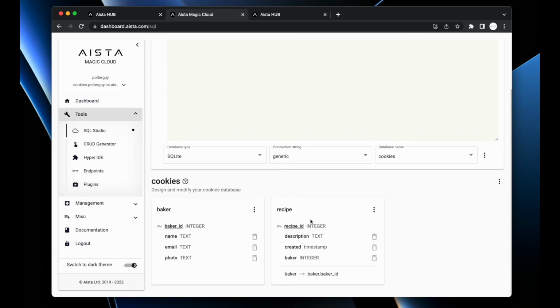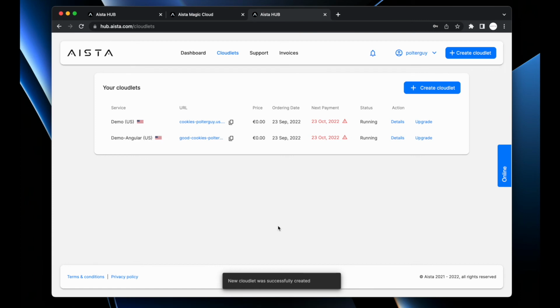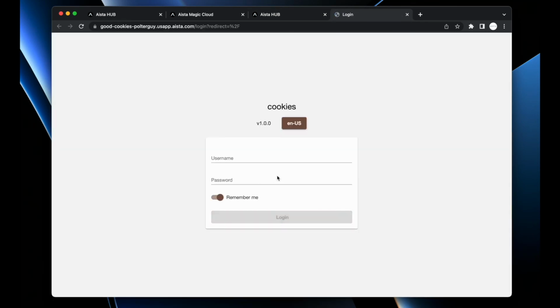This is the most complex thing you arguably have to teach yourself as you are using Magic Cloud. But there's a one-to-many relationship between one baker has multiple recipes, and every single recipe belongs to a baker somehow. So let's go back and see if our cloudlet is done, and it is. And we can now click on the demo Angular, the good cookies thing here, and we have access to our cookies.